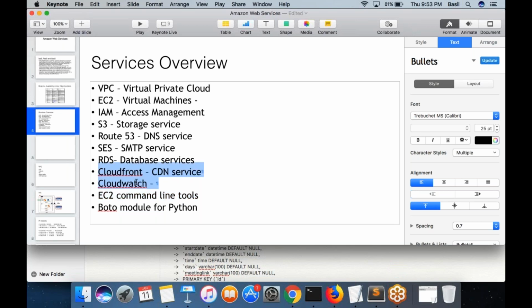CloudFront and CloudWatch wouldn't take much time. It's just very basic that we are covering. There is nothing inside and nothing detailed to be learned on this. They are pretty easy and straightforward services.